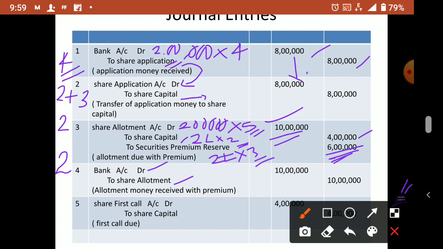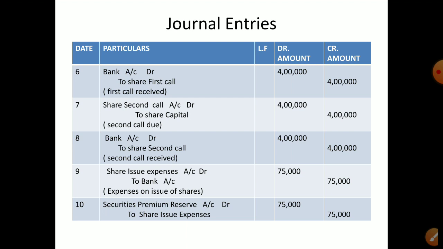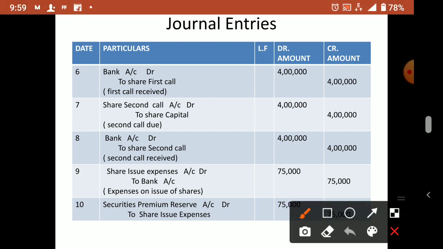Now share first call, as usual 2 lakh into 2, 4 lakhs. Share first call, no problem. Now share second call. First call received 2 lakh into 2, 4 lakh received. Then second call also 2 lakh into 2, so 4 lakh. Second call received 2 lakh into 2, 4 lakhs. This is what we discussed last day.